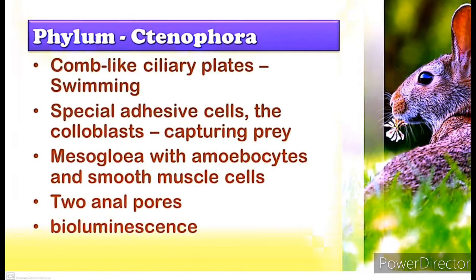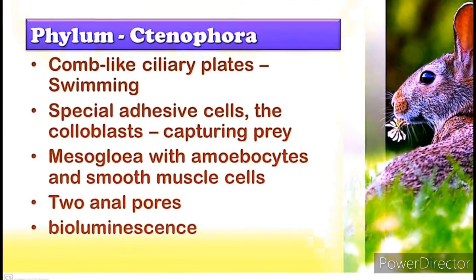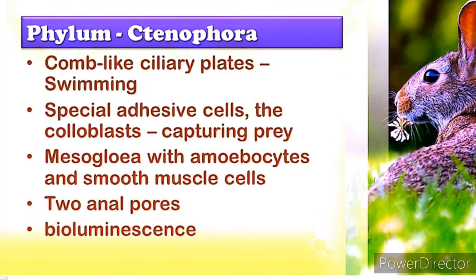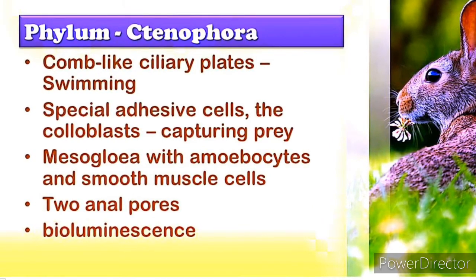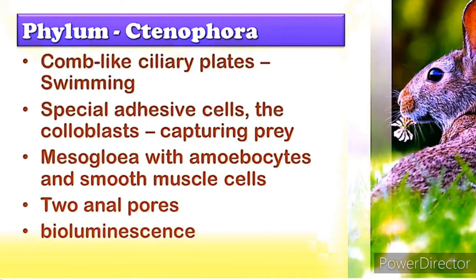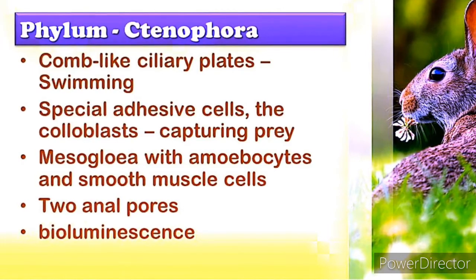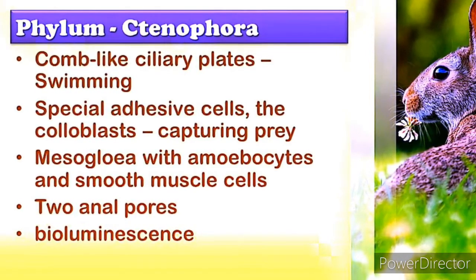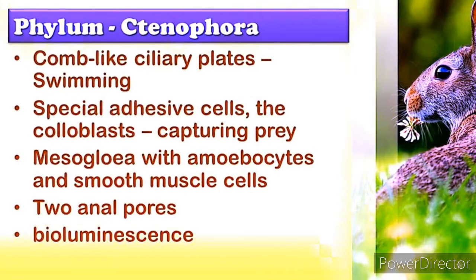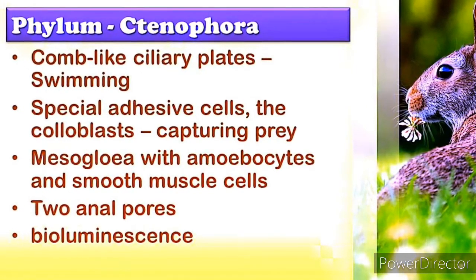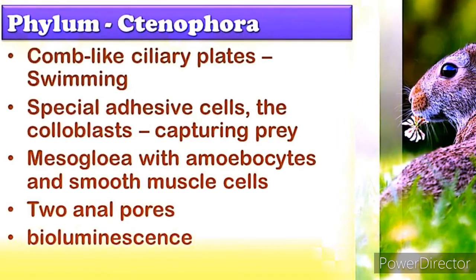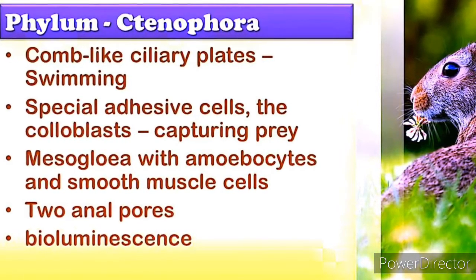Next, Ctenophora. They are comb-bearing animals. They have colloblasts, comb plates for locomotion and food capturing. Habitat aquatic, marine. Habit free living. Level of organization, tissue level of organization. Symmetry, radial. Germ layers, diploblastic. Next, they have a bioluminescence character.